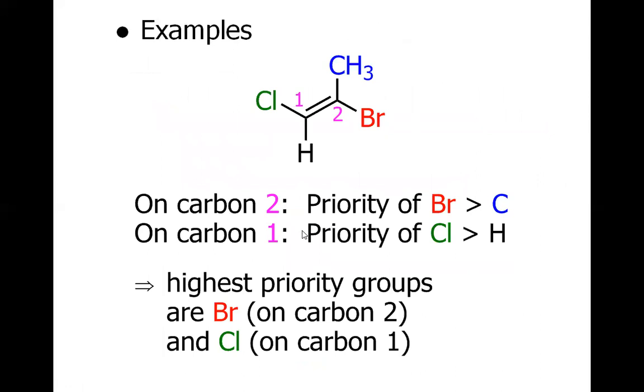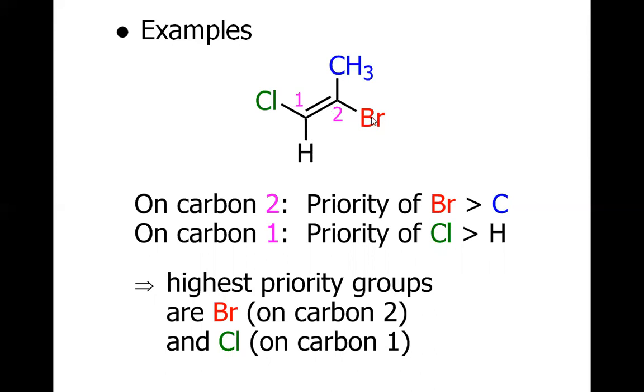So consider this example and let's find out whether it's E or Z. There are two carbons which are double bonded, carbon 1 and carbon 2. If we consider carbon 2, there are two groups, the methyl and the bromo. Bromine obviously has a higher atomic number than the carbon of the methyl. And on carbon 1, chlorine has a higher atomic number compared to hydrogen.